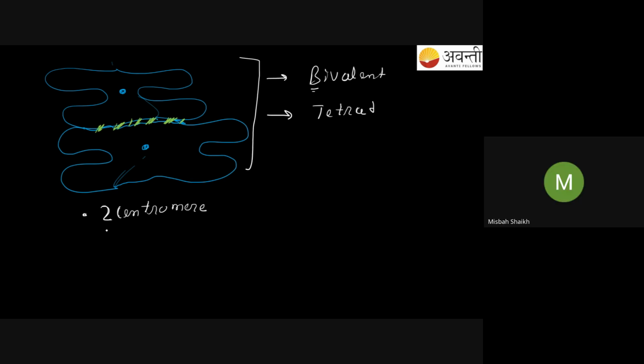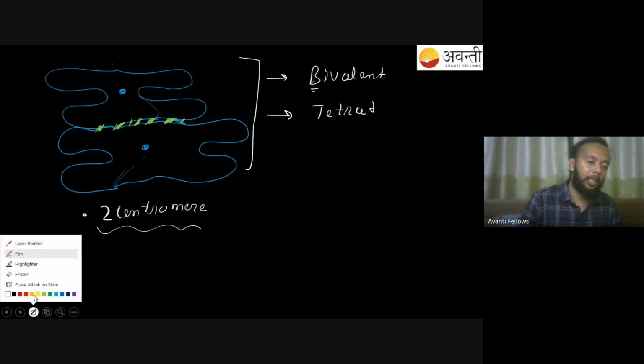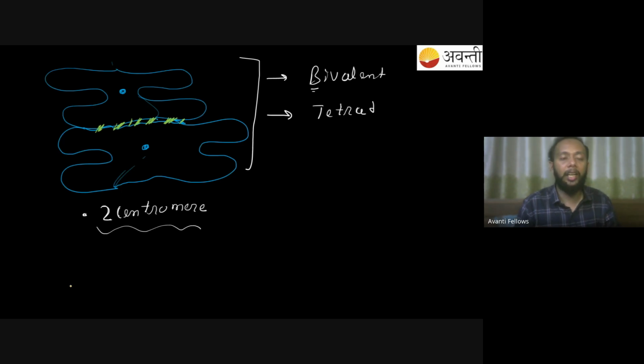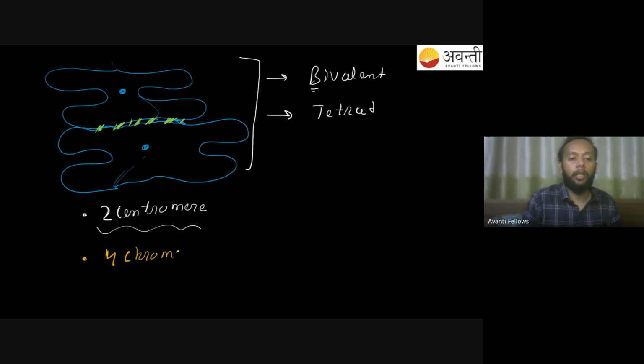So in a single bivalent, you'll have 2 centromeres. That's one thing you have to know. The second thing to understand is that they will ask how many chromatids you have in a single bivalent. 4 chromatids. You should know the number of chromatids: you'll have 4 in a single bivalent. That should also be clear to you. This is something you have to always remember.